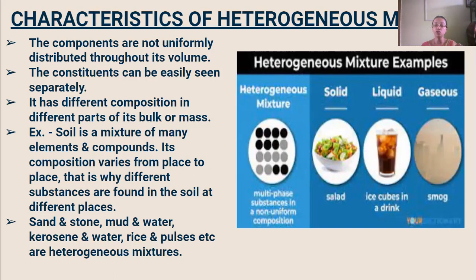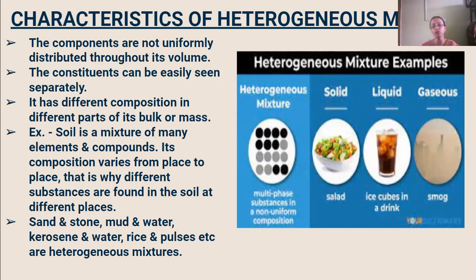Sometimes the stone particles are more in the sand, and sometimes sand particles are more in the stone. So there is a different composition present in different parts of the mass. Like again, mud and water. You can see both the mud and the water separately.